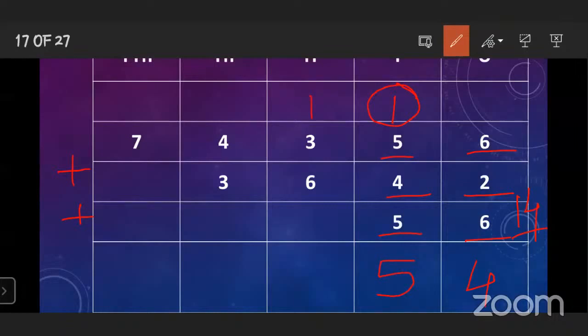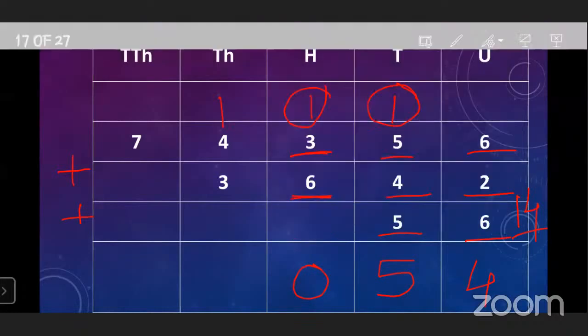Here also you have to add 3 plus 6. Now you can see here there is no number. There is no digit in the third number on 100 place. So you have to add only these two digits, 3 plus 6. 3 plus 6 is equal to 9. 9 plus 1 carry over is equal to 10. So from the 10 you have to write 0 here and 1 carry over.